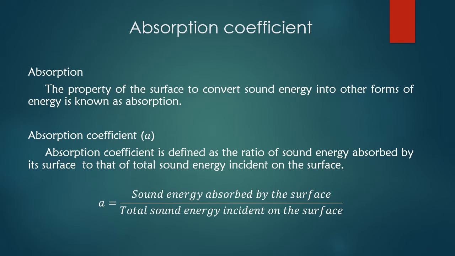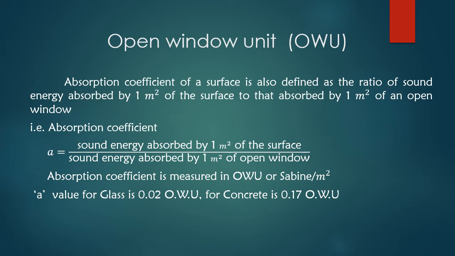incident on the surface. The value of a depends on the nature of the material as well as the frequency of sound. The greater the frequency, the larger is the value of a for the same material. All the sound incident on an open window is fully transmitted and none is reflected. Therefore, it is considered as an ideal absorber of sound. So, the absorption coefficient is also defined as the ratio of sound energy absorbed by 1 meter squared of the surface to that absorbed by 1 meter squared of an open window.